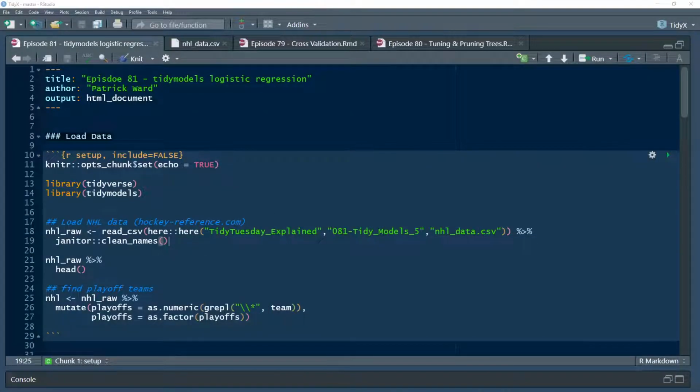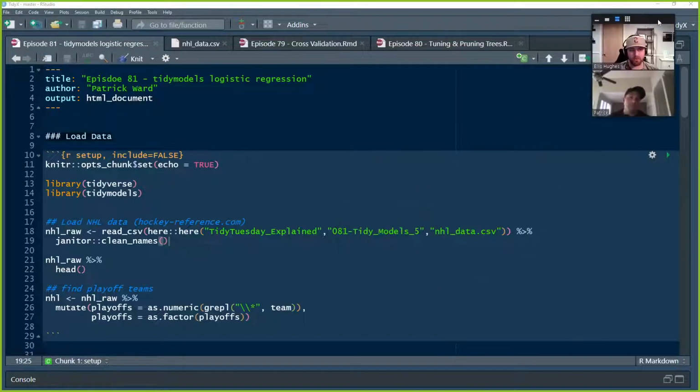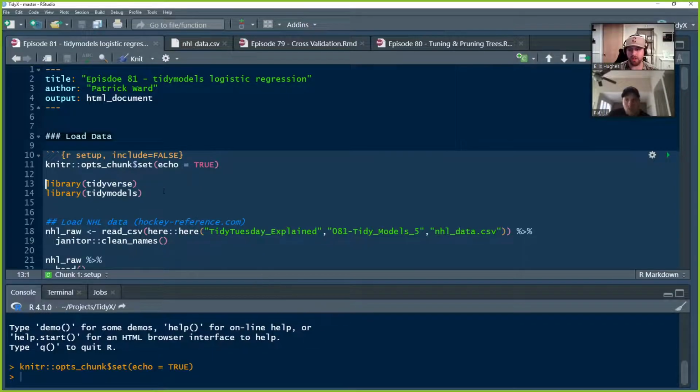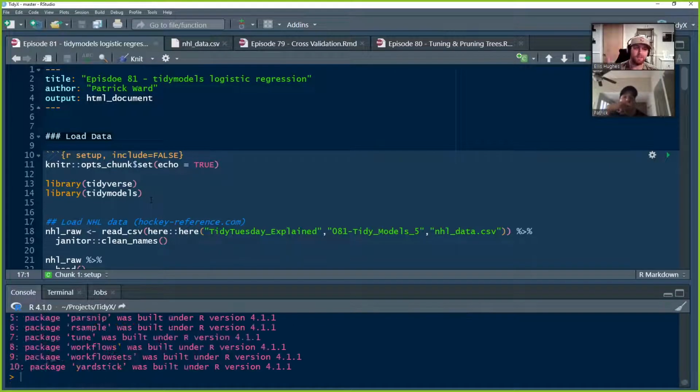Let me share the screen here so that Patrick can see what we're talking about, and we can get going through the code itself. We're using R Markdown to format our code and write it all in there. We just like the way that formats, and it gives us little sections of code that we can run through. We're setting our chunk options to echo true so that when we render this, it will show all our code. We're bringing in library Tidyverse and Tidymodels for both our data manipulation needs as well as all the modeling tools that we're doing in this series.